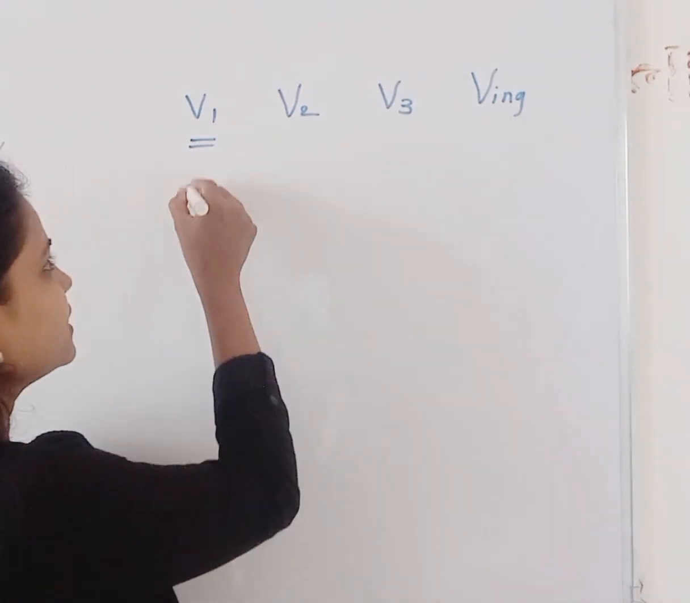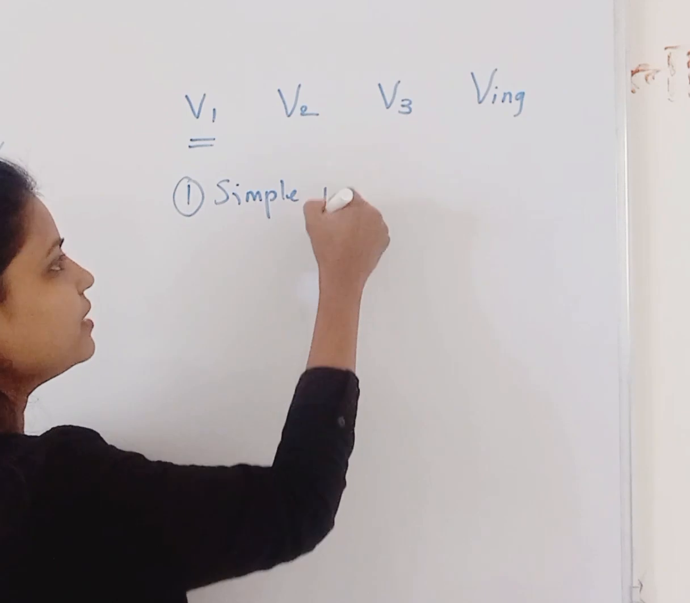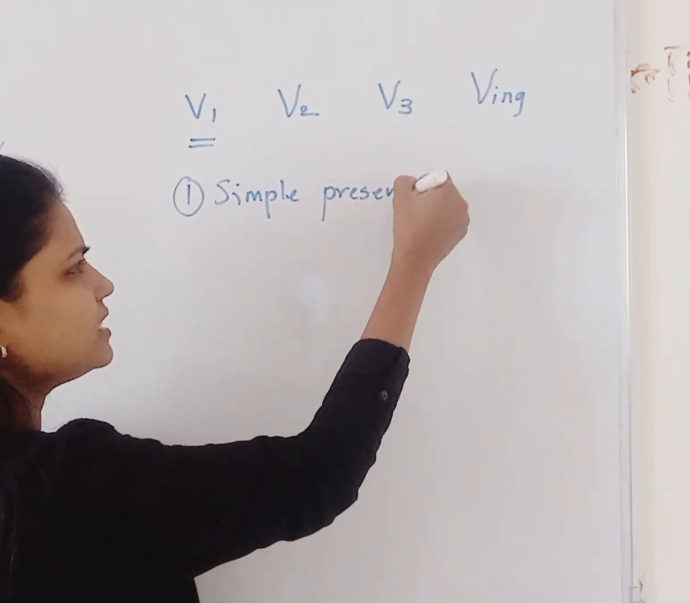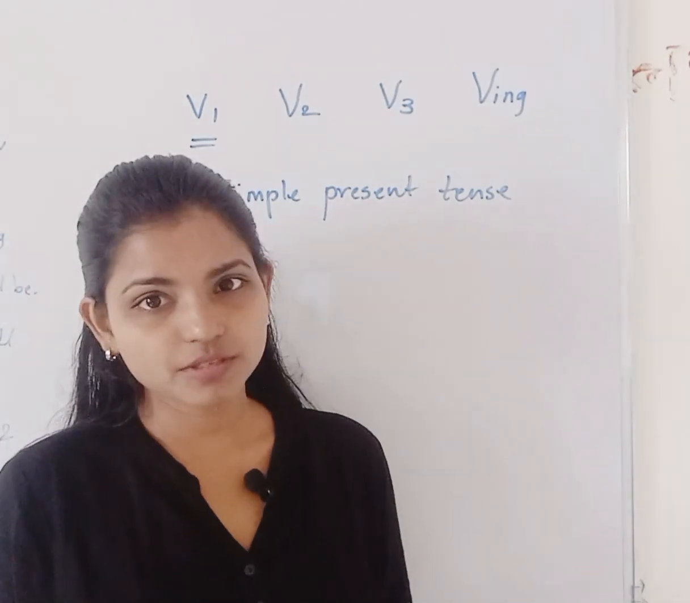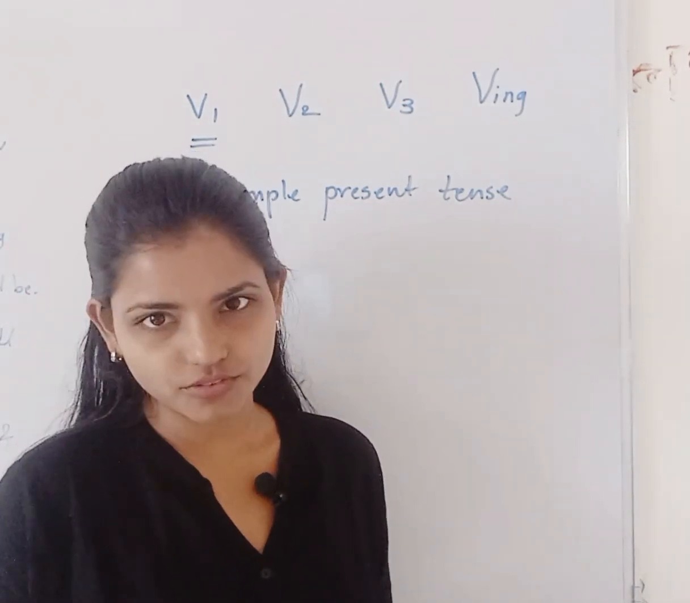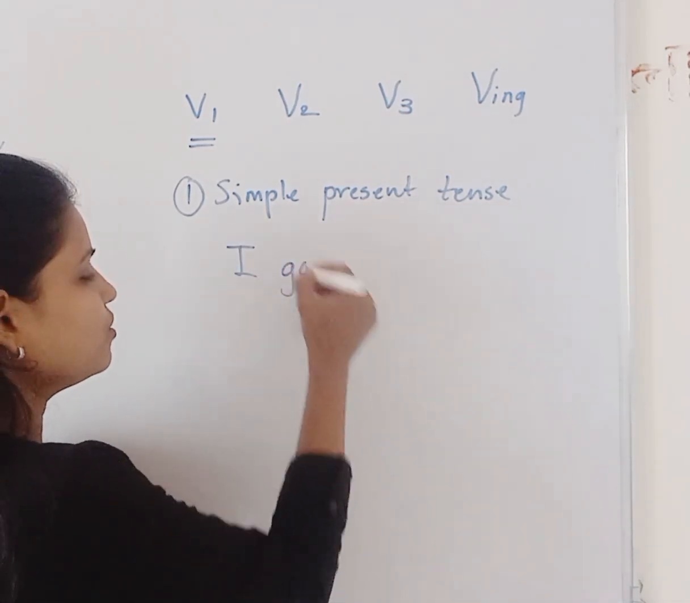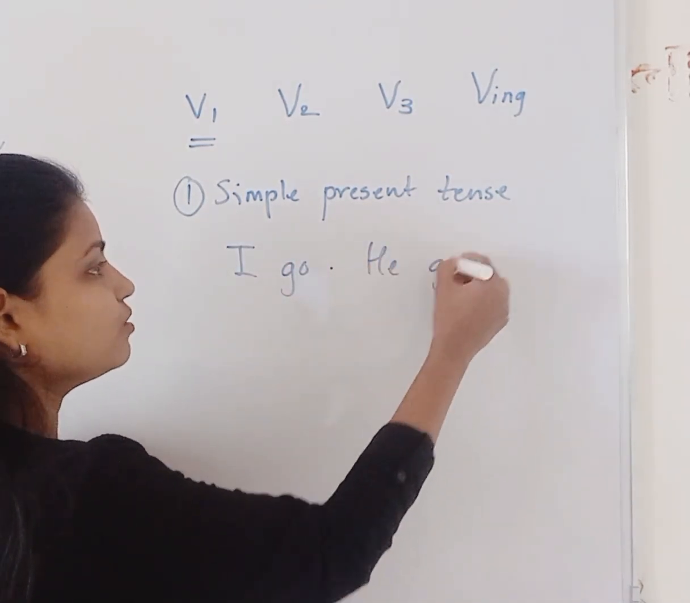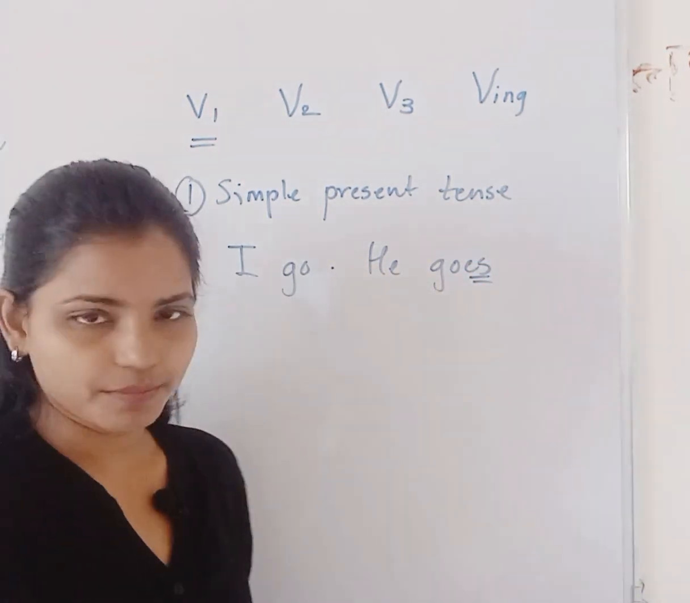First one is simple present tense. Why we call this simple present tense? Because it is a very simple kind of sentence. There are no helping verbs, no ing, no ed form of verb. That is why we call it simple present tense. I go, he goes. This change will be there that you have to remember.